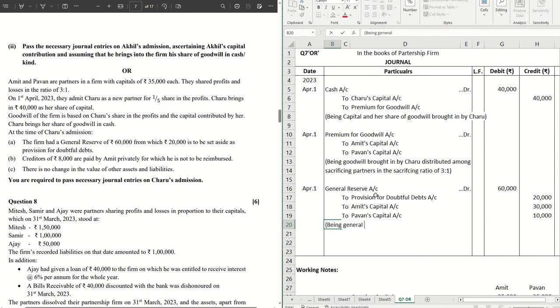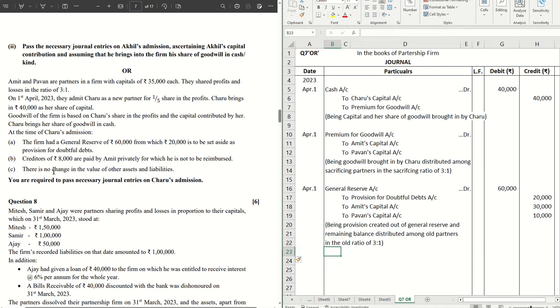being general reserve, being provision created out of general reserve, and remaining balance distributed among old partners in the old ratio of 3:1.